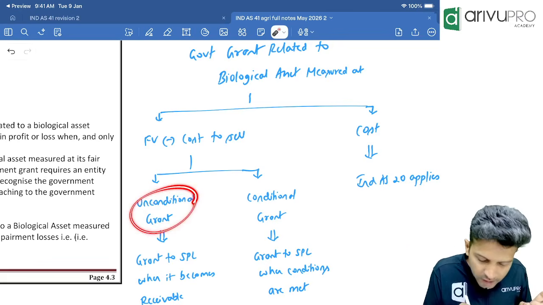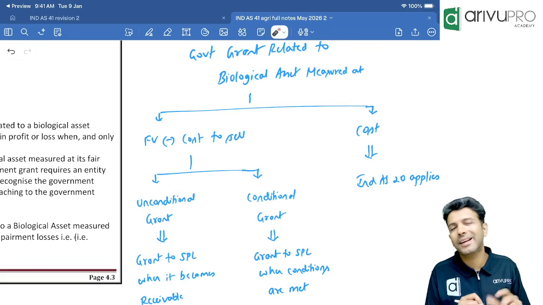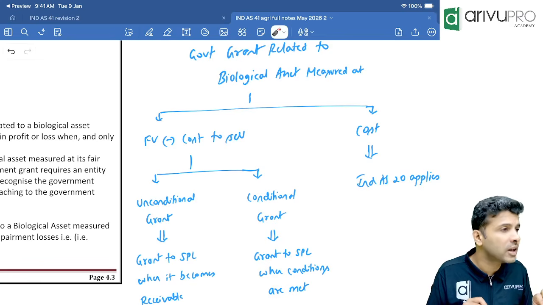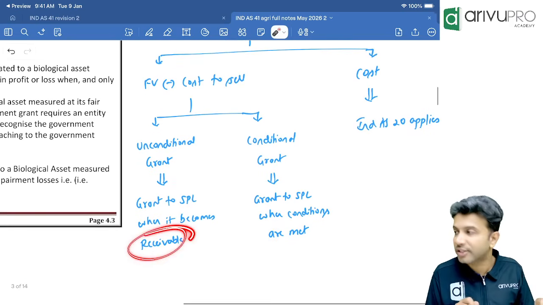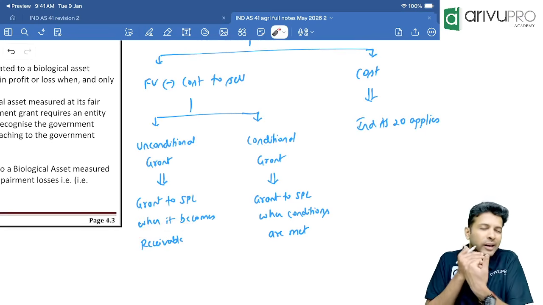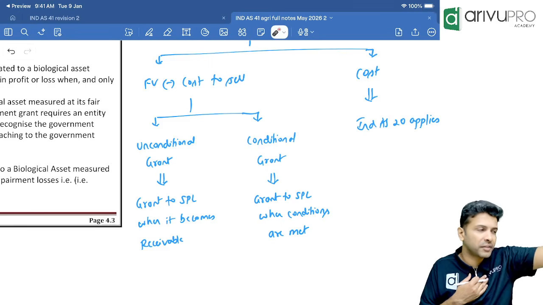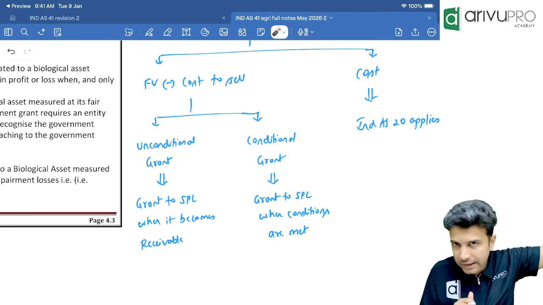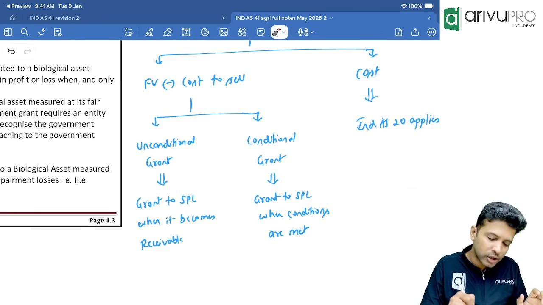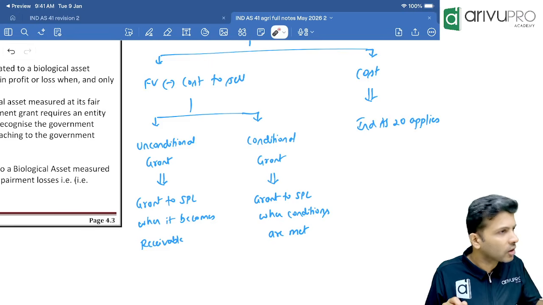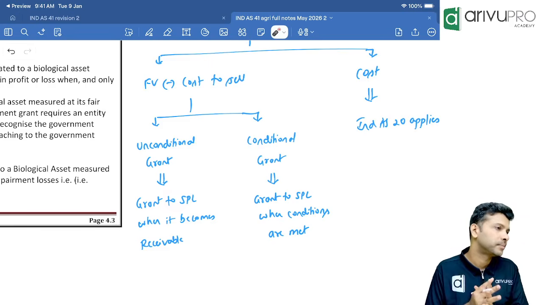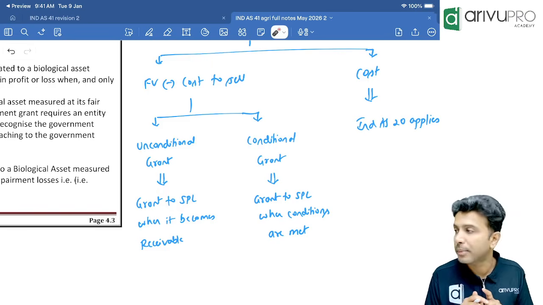So if it is an unconditional grant, then the government grant will be recognized in SPL when the grant becomes receivable. The day you get a reasonable assurance that we will receive the grant, you don't have to wait till the time you receive it. On that day you can account the grant by transferring it to SPL. Did you understand the meaning?